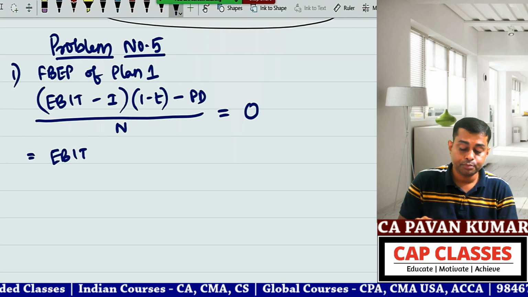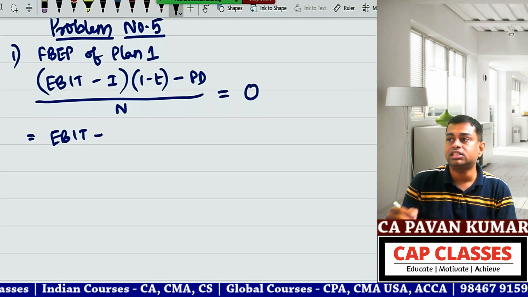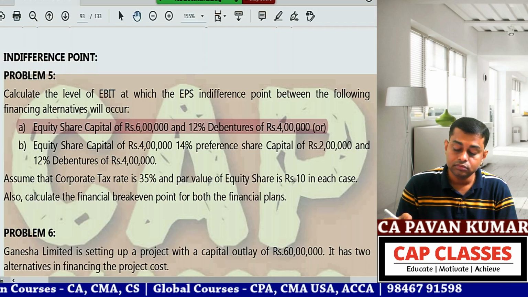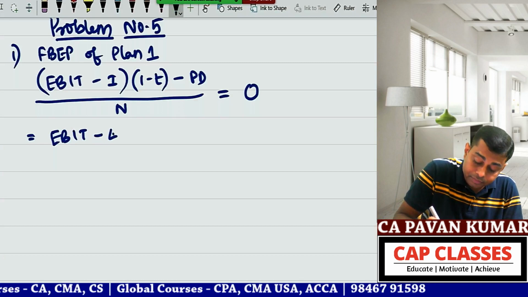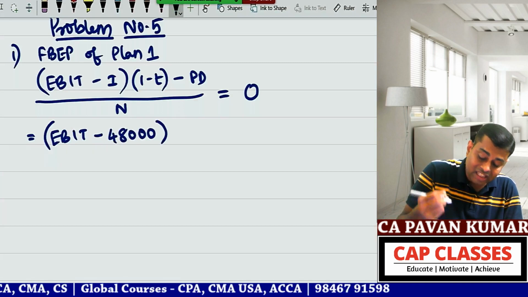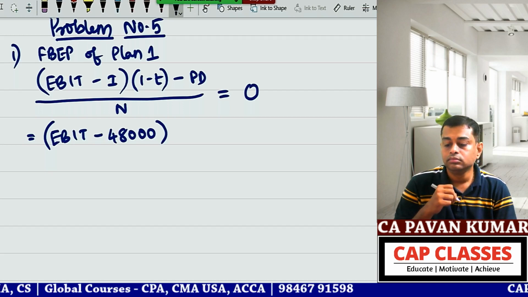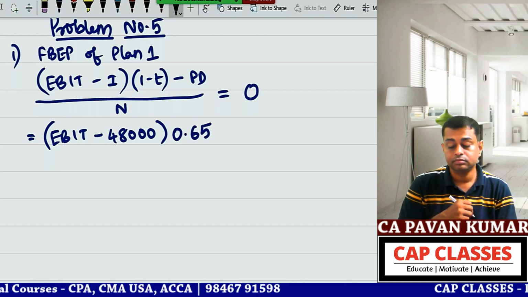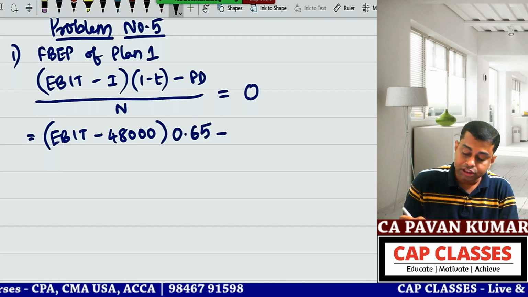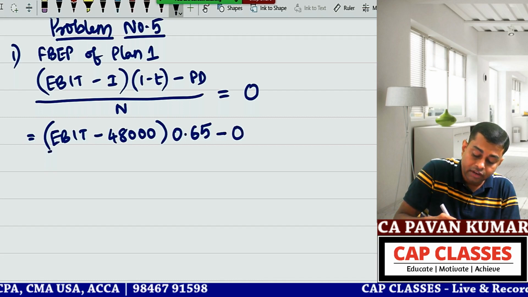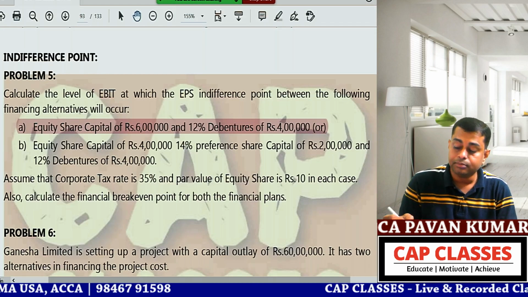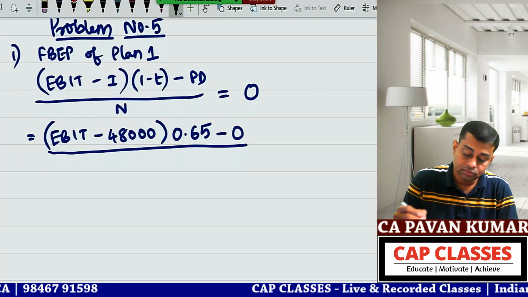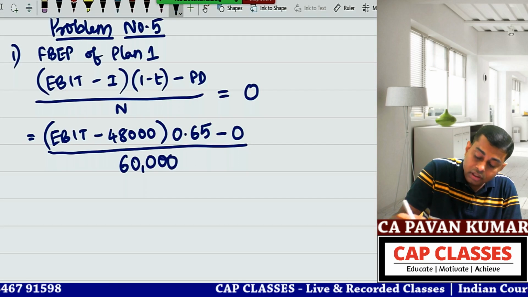EBIT we don't know, minus interest, 48,000, 4 lakhs into 12%. Into tax rate, 35%, so 1 minus tax rate is 0.65. Minus preference dividend, in first plan 0. Divided by number of shares: 6 lakhs share capital, 10 rupee share, 60,000. Is equal to 0.